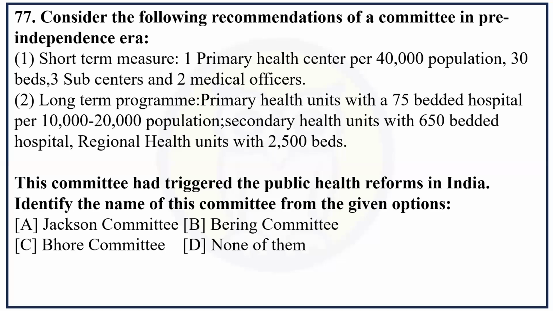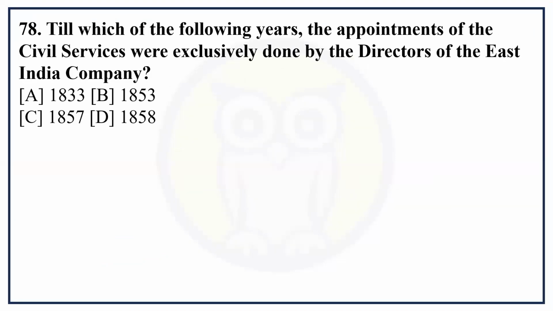This committee had triggered the public health reforms in India. Identify the name of this committee from the given options. Jackson Committee, Bhore Committee, or none of them. Bhore Committee is the correct answer. This question is good for remembering.